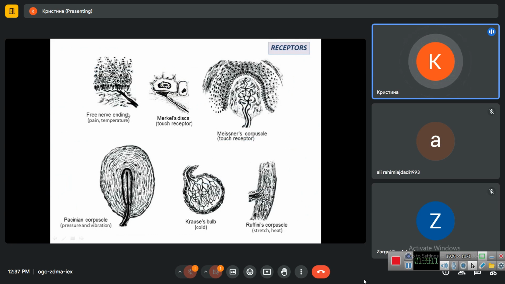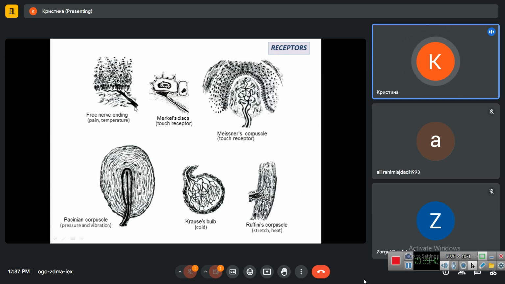In the first picture, we see the free nerve ending, which receives the sensation of the pain and temperature. This is the end of the dendrite. It has a lot of branches. It is located in the skin. So this is the epidermis of the skin. This is the connective tissue of the dermis. This is the basal layer of epidermis. This is the stratum spinosum.